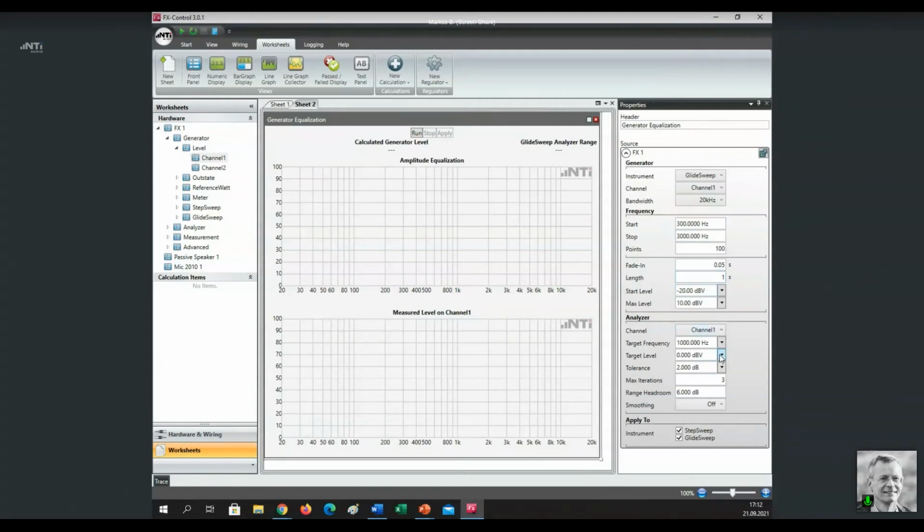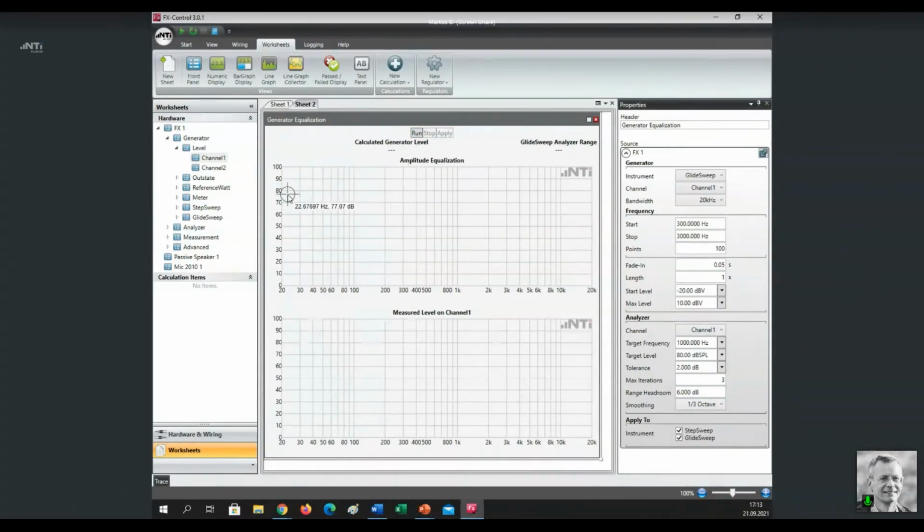And again, I have the tolerance, the target. Let's go back to the dBSPL unit and let's say 80 dBSPL. And the last thing I do is I'm going to activate the smoothing. This means that the measured curve will be smoothed in order to quickly get a reasonable result. So I just activate that to the third octave smoothing.